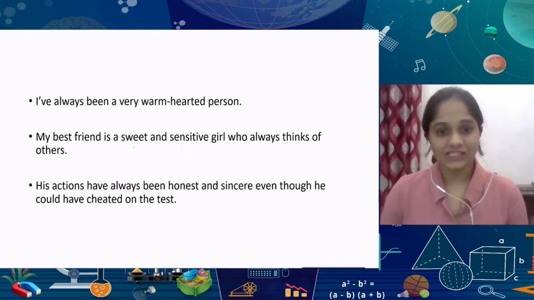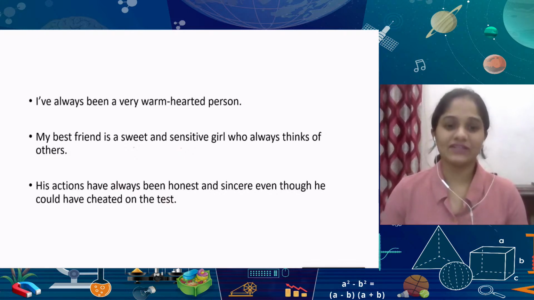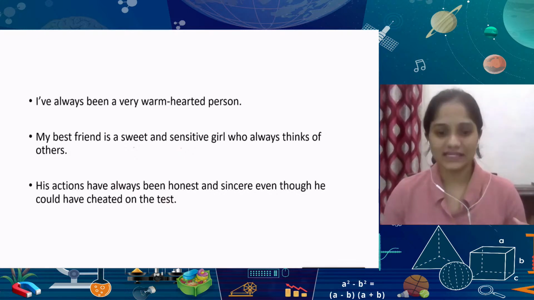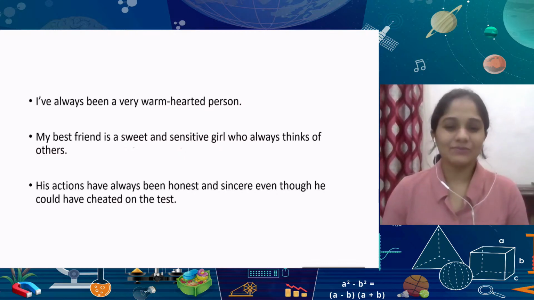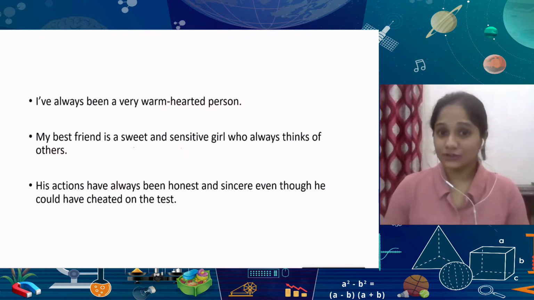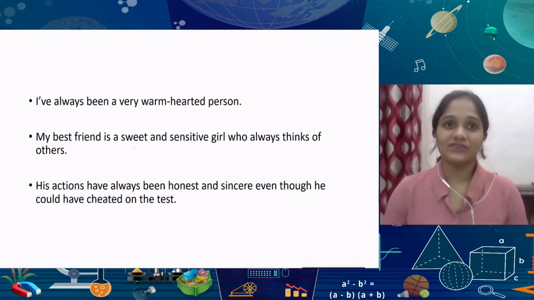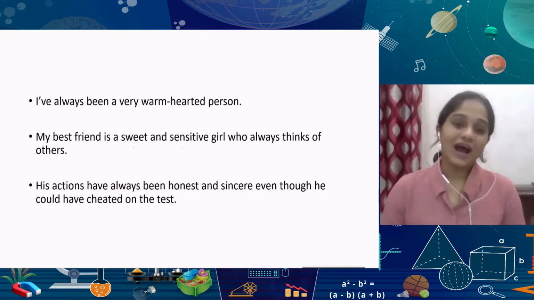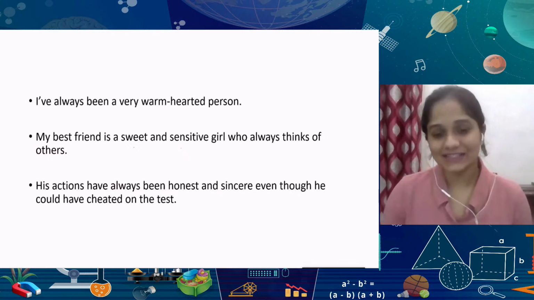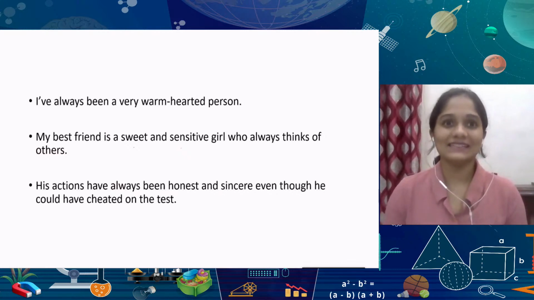But if you say my best friend is a sweet, sensitive girl who is very talented, who can also sometimes be very lazy, that becomes too much. A good rule is not to think about whether to use one or two, but how can I spread out my adjectives in a paragraph in a way that is easy to follow.